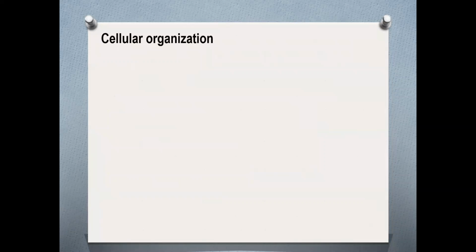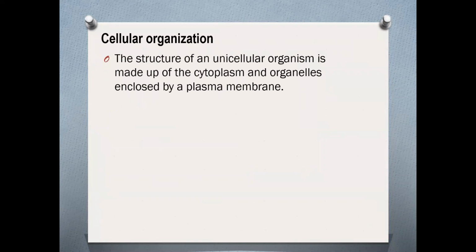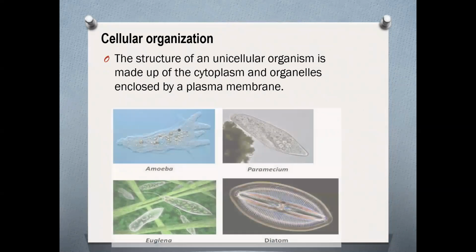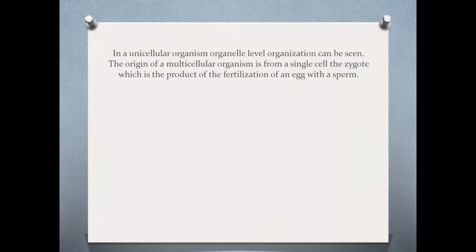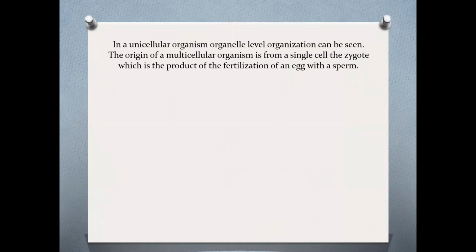Now we are going to talk about cellular organization. The structure of a unicellular organism is made up of the cytoplasm and organelles enclosed by a plasma membrane. And here are some examples: amoeba, paramecium, nuclei, and diatom. And in a unicellular organism, organelle level organization can be seen.